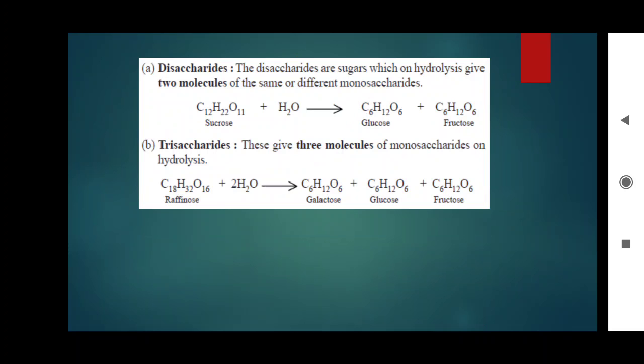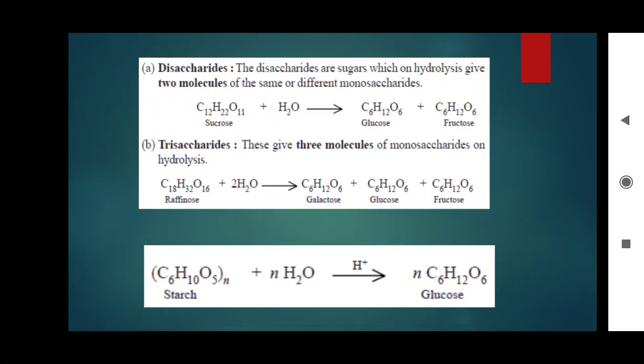Then raffinose undergoes hydrolysis, gives galactose, glucose and fructose. 3 molecules of monosaccharides are forming. These are examples, right?